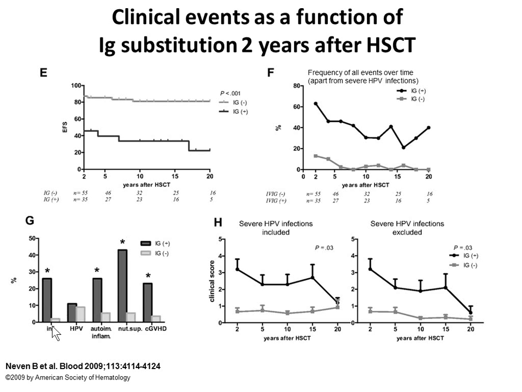Then, if they look at all the infections, the HPV, the autoimmunity, the inflammation, the need for nutritional support, and the chronic graft versus host disease, also there is a significant difference. And the same for the infection if they include or if they don't include the HPV. So if you look at this slide, you say, okay, IG reconstitution, so B-cell reconstitution, is absolutely crucial in SCID, and when they don't have this B-cell reconstitution, they don't do well.